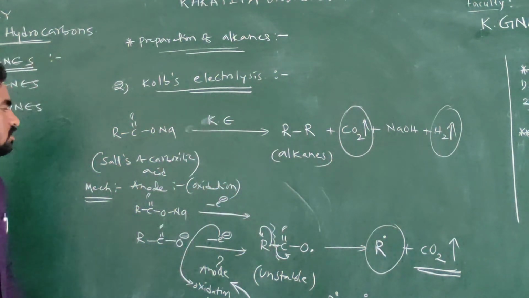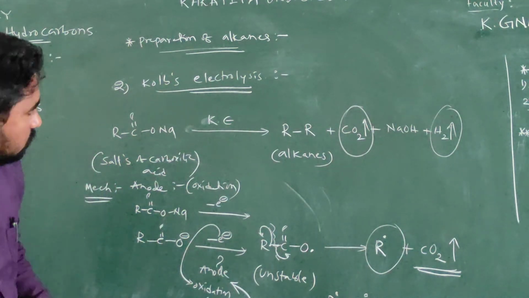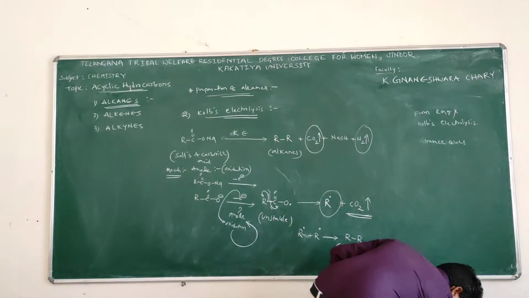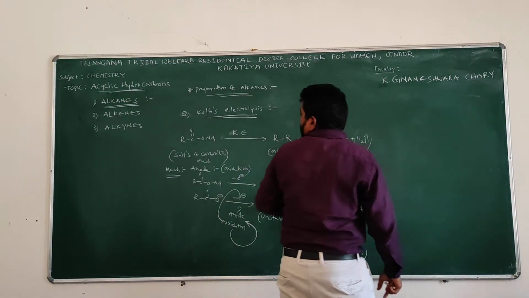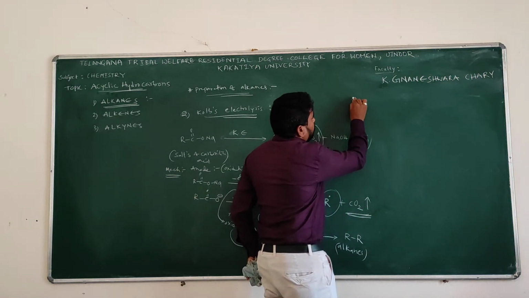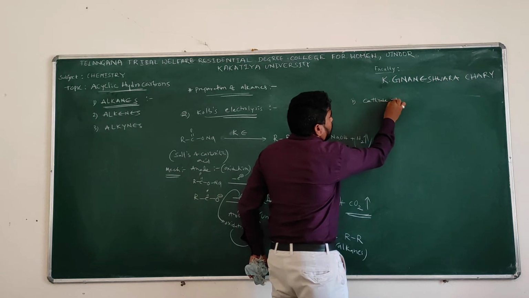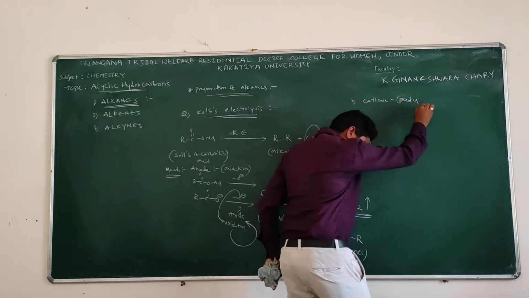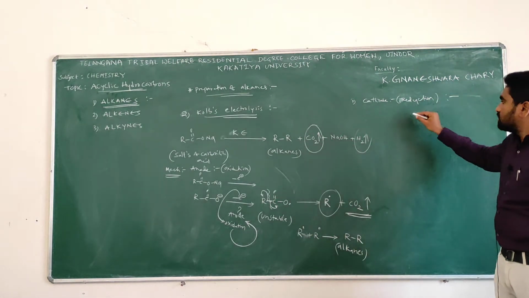And what about cathode? Now we need to know what happens at cathode in this mechanism. At cathode, reduction takes place, isn't it?